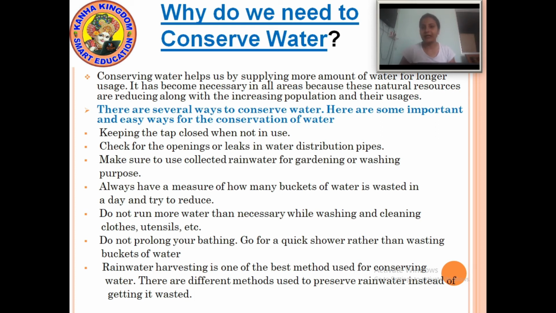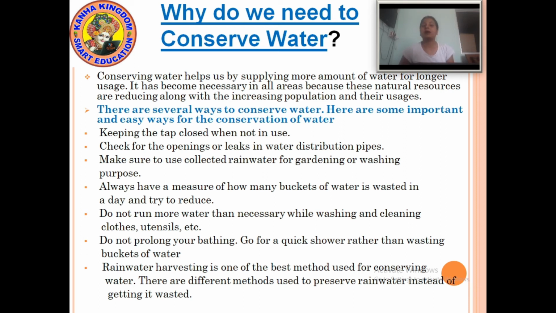Sometimes we open the tap and forget to close it. In that time, the water is wasted. So we should always close the tap when not in use.